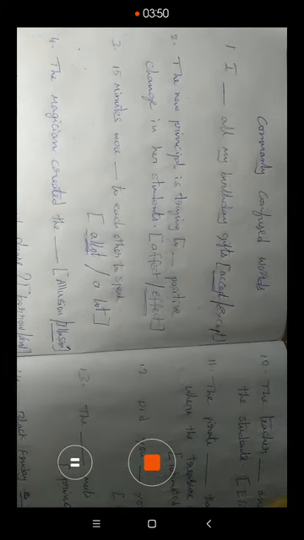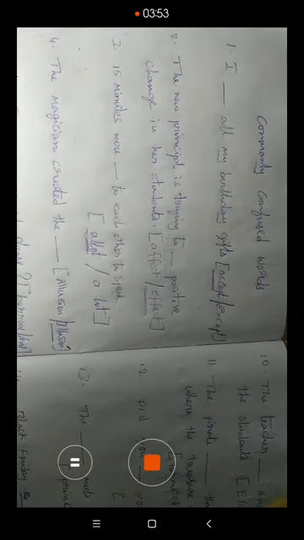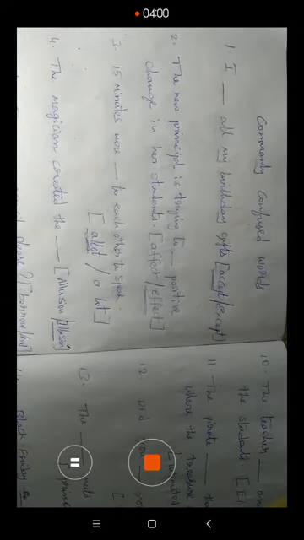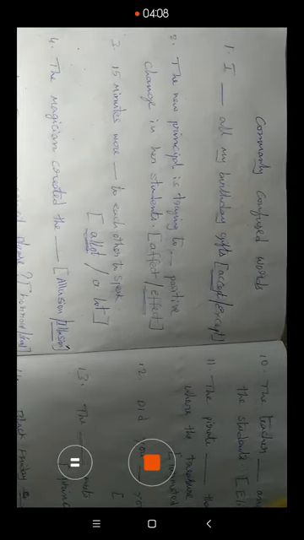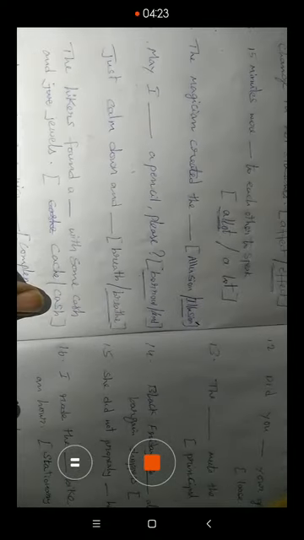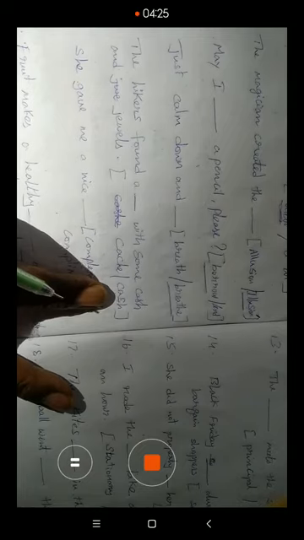And next one. The hikers found a dash with some cash and jewels. Cache and cash. So what is the difference between cache and cash? Cache means a safe place to store supplies. Anything stored or hidden in such a place is called a cache. Cash is a noun: money, coins, bills, currency, dollars, everything comes under cash. So the right answer is